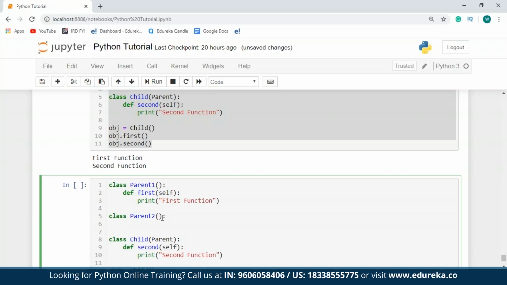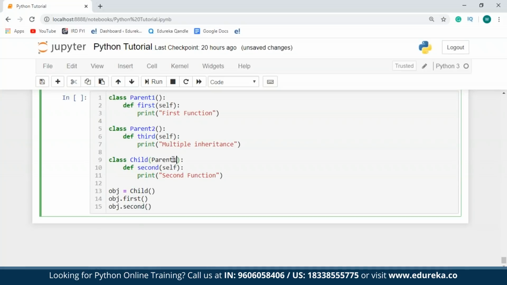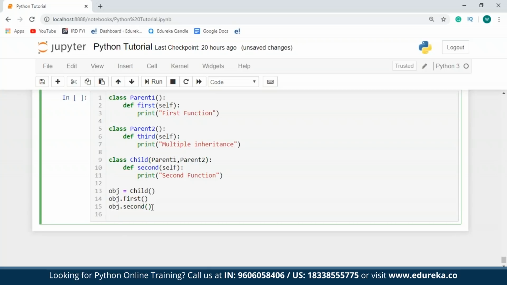Even if you do not specify these braces, it's going to work properly. Within this, I'll just define a function. I'll call this third and the self parameter, and then I'll just print multiple inheritance. So here my child class is going to inherit parent 1 as well as parent 2. Then my object is going to invoke both these classes.